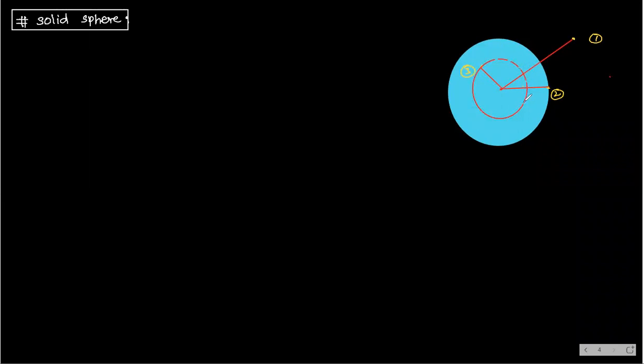This I am denoting with a dotted line, which is inside. So 1, 2, 3 points, right? Now, see here. Case 1: point P is outside the sphere.